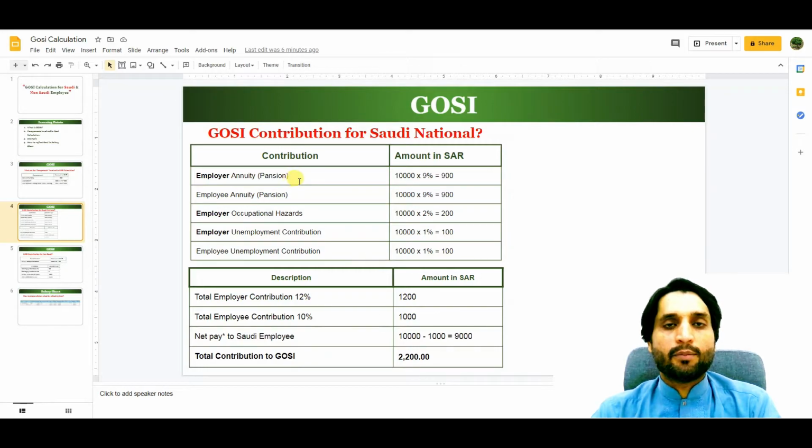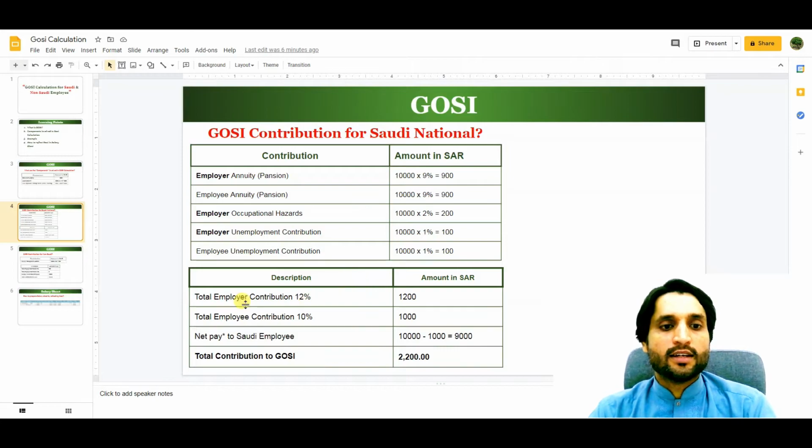The employer unemployment contribution will be 1%, and the employee unemployment contribution will also be 1%. So in the retirement and unemployment contributions, both contribute the same percentage: 9%, and 1% and 1%. Only the occupational hazards contribution is the extra amount, which comes from the employer side, 2%.